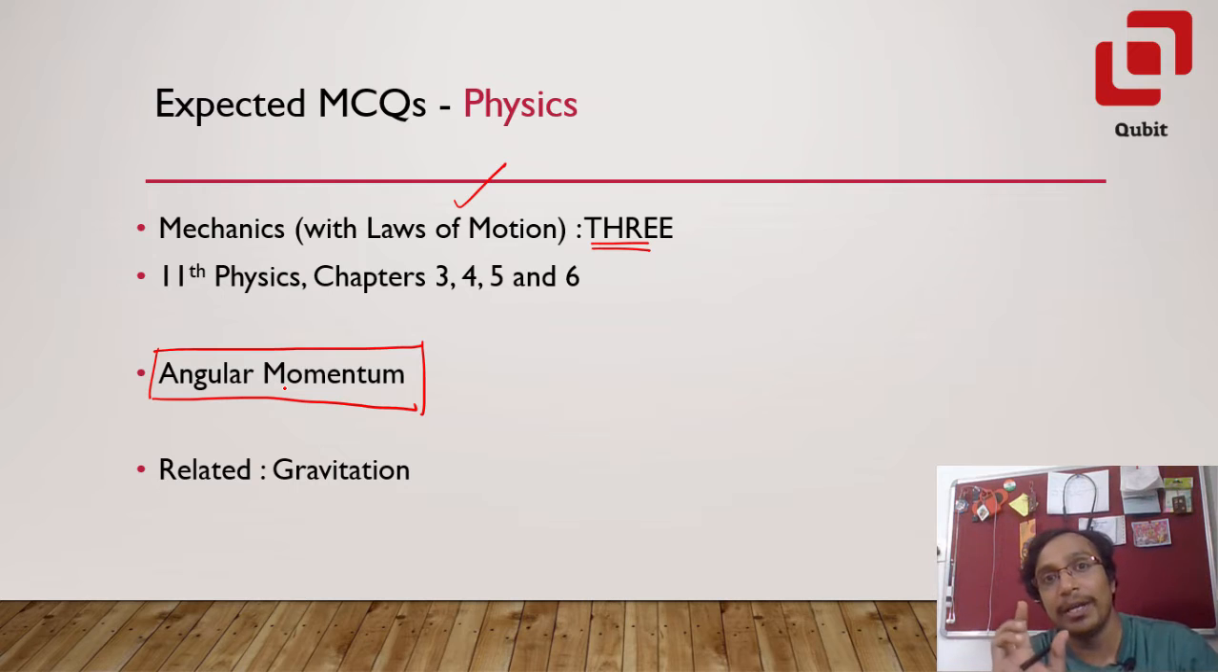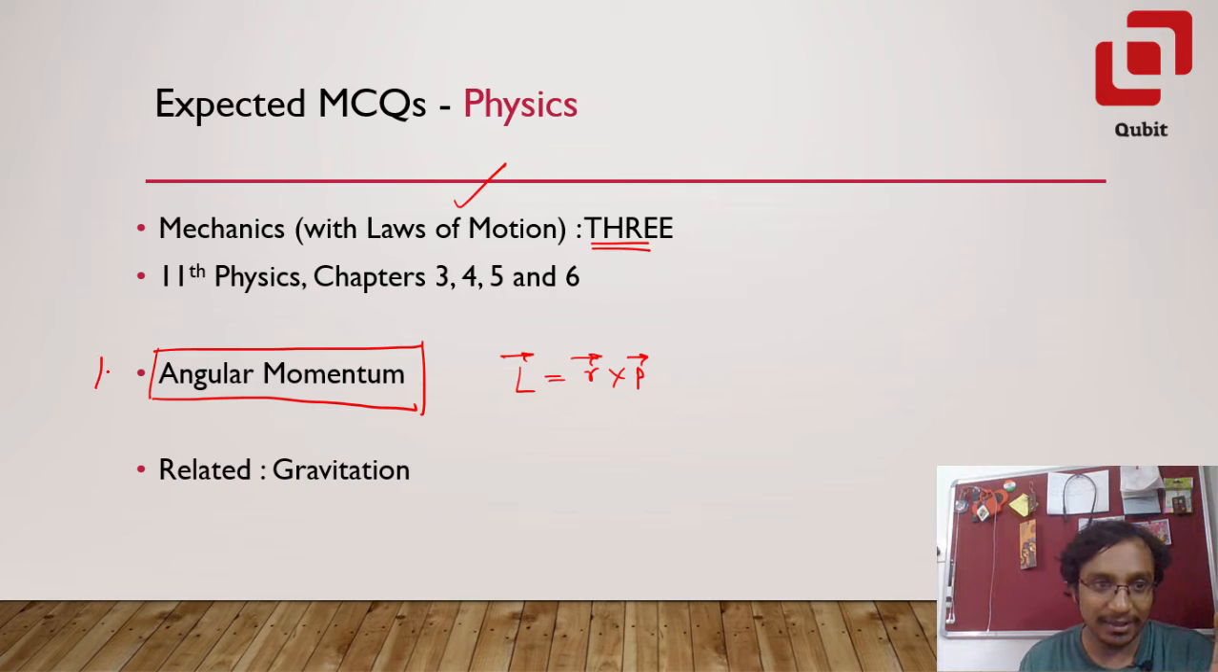They might also ask you to calculate the angular momentum of a planet revolving around a star, a body performing circular motion, or they might also ask you the relative angular momentum of one body with respect to another. So what is the formula for angular momentum? L bar is R bar cross P bar in usual notations.